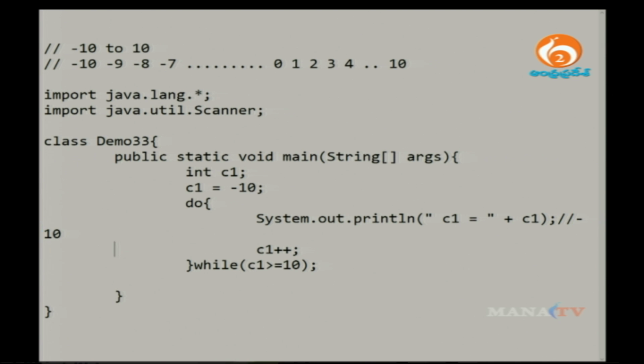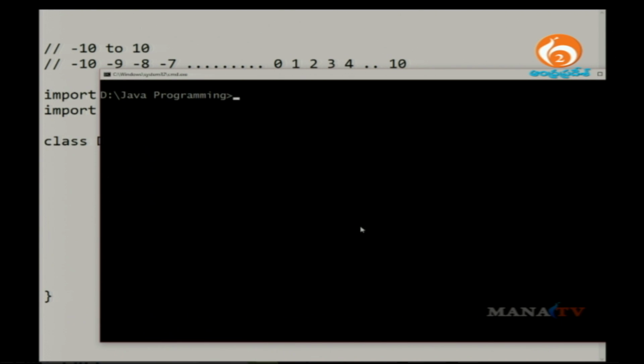Once minus 10 is printed, it is incremented and becomes minus 9, but minus 9 is not greater than or equals to 10, yes or no? Logically it is supposed to not execute, but whether this program executes anything or not, let me check it out. Instead of giving you the overall program, I just want to show you with this part. Now let me clear the screen, then javac followed by demo33.java.